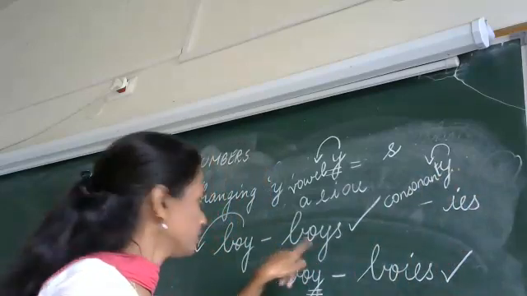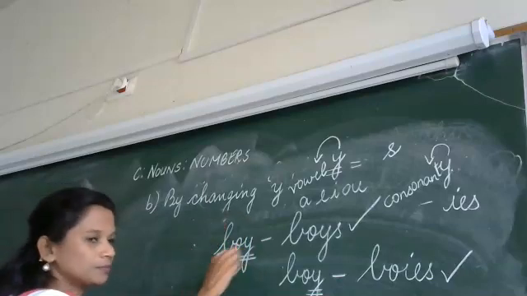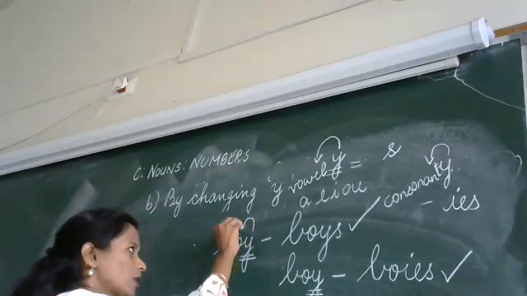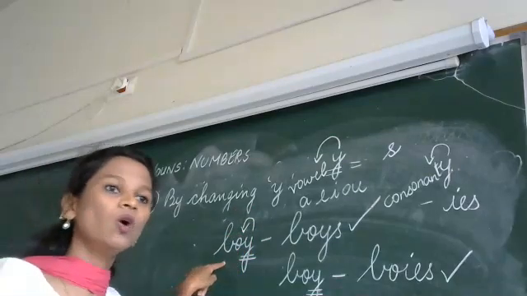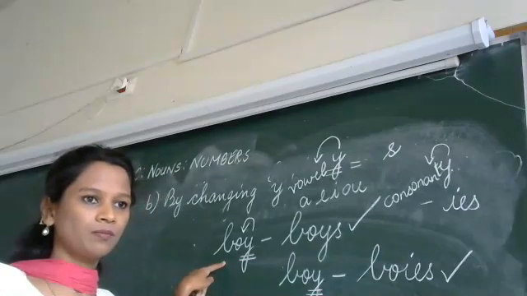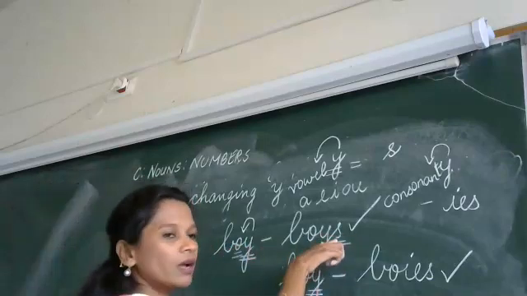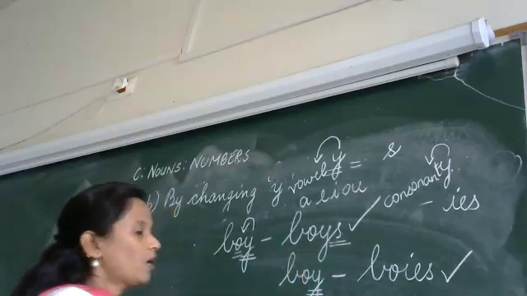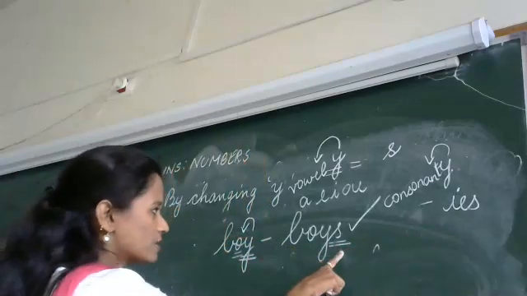Now, for example, boy, B-O-Y. What is the last letter of boy here? Y. Before Y, I need to see the letter before Y. The letter before Y is O. So is O a vowel or a consonant? It's a vowel. So when it is a vowel, I will just add an S. I will simply put S.